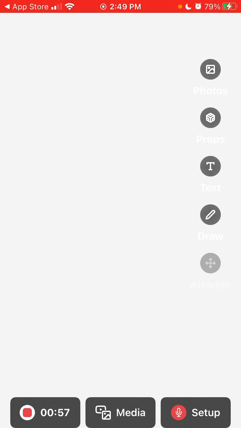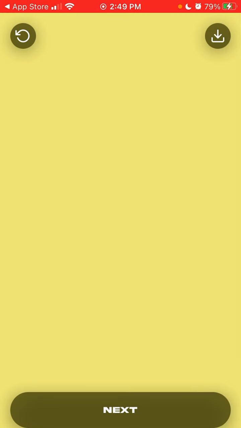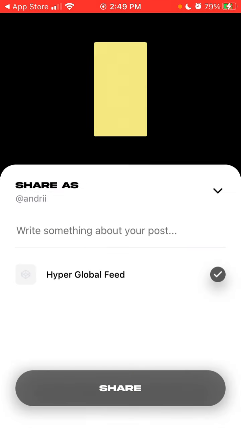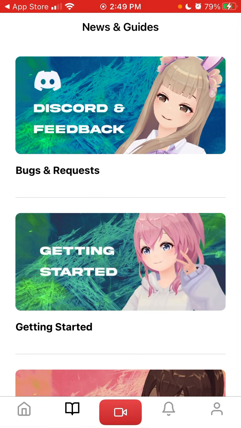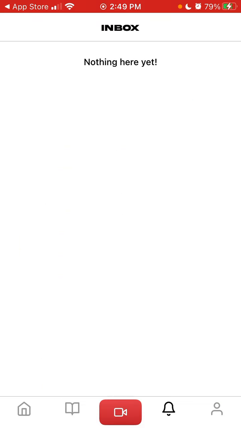Hello, hello, hello. And then I can just post it here and it will appear. But yeah, my phone doesn't have like face tracking, so it doesn't really work yet. Probably it's one of the bugs in the beta version.